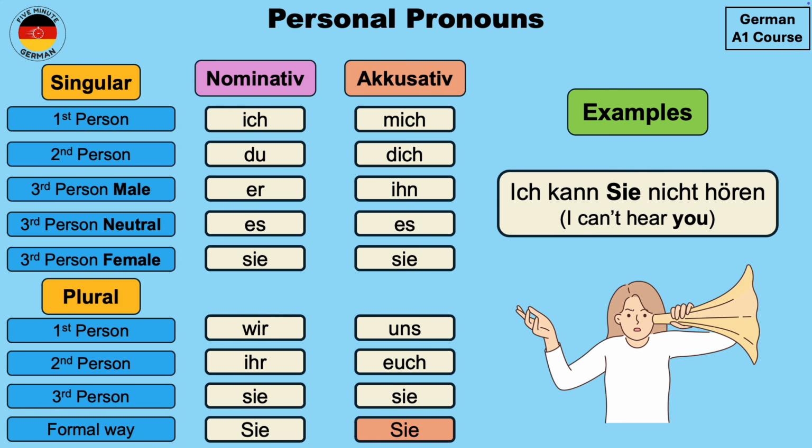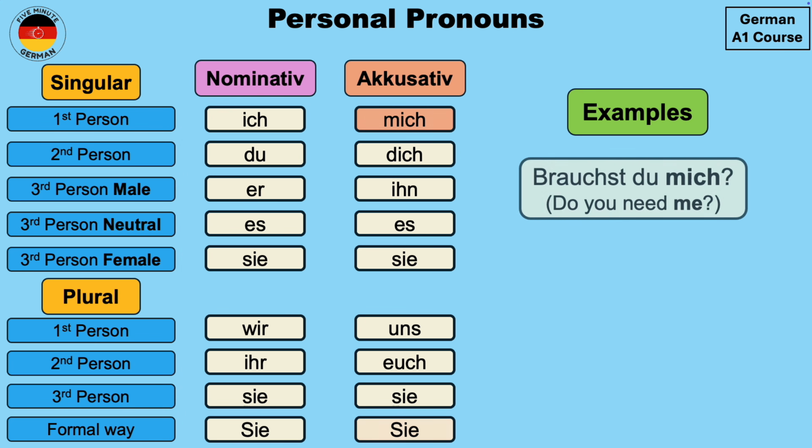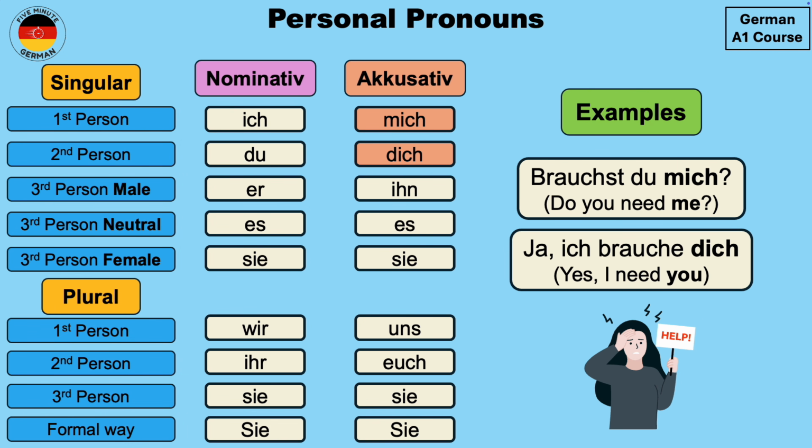We can also use these forms when making questions. An example is Brauchst du mich? Do you need me? Over here we use the accusative form of the first person singular. And an answer can be Ja, ich brauche dich. Yes, I need you. So since you are the one who is being needed, that's why you are the object or accusative case over here, and that's why we use dich.